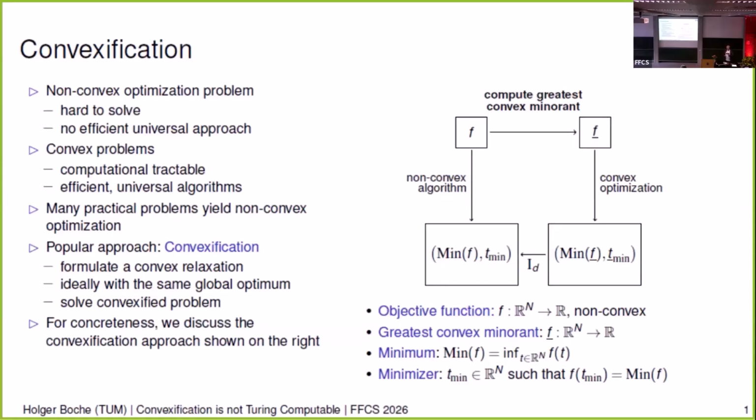And of course, computer science is the science of automated problem solving. So you can only do this in an automated way if you are able to compute the convex minorant, but that's exactly what we show, that this is not possible. So you can find a very simple computable function, infinitely often differentiable, such that the convex minorant is not computable. And that is also related to information theory, because in information theory, very often we have to compute the convex hull of sets such as the rate region. And this is also not Turing computable. So you can find convex rate regions such that the convex hull is not Turing computable.